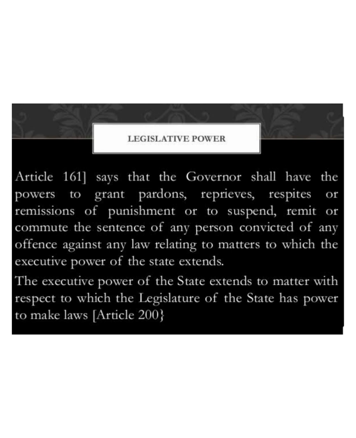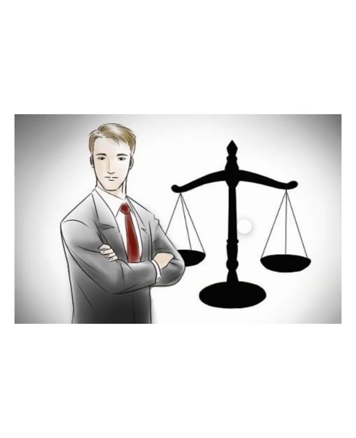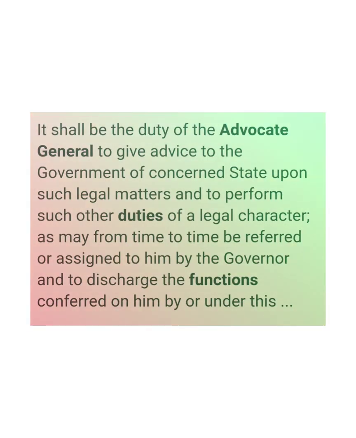There are many other important members who are also an important part of the state, such as the Advocate General. Every state has an Advocate General who is appointed by the governor of the state to perform various legal functions or to take important legal decisions in a state.